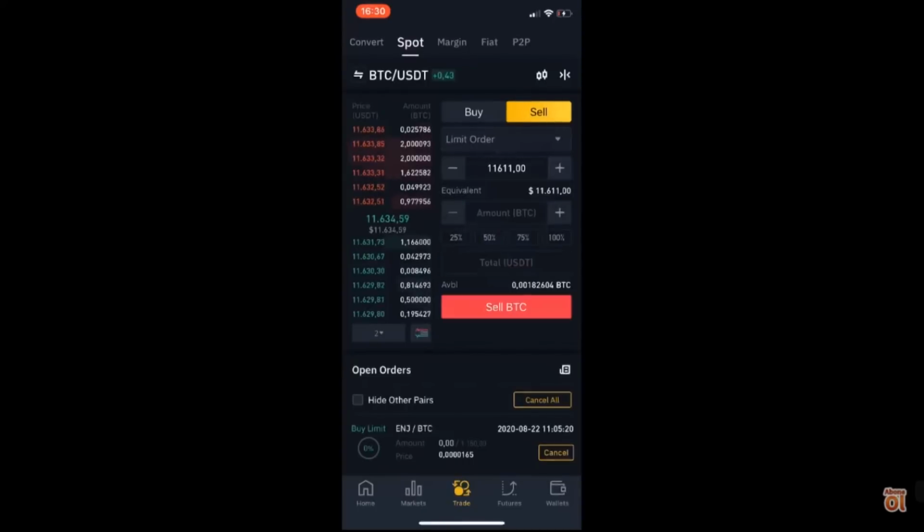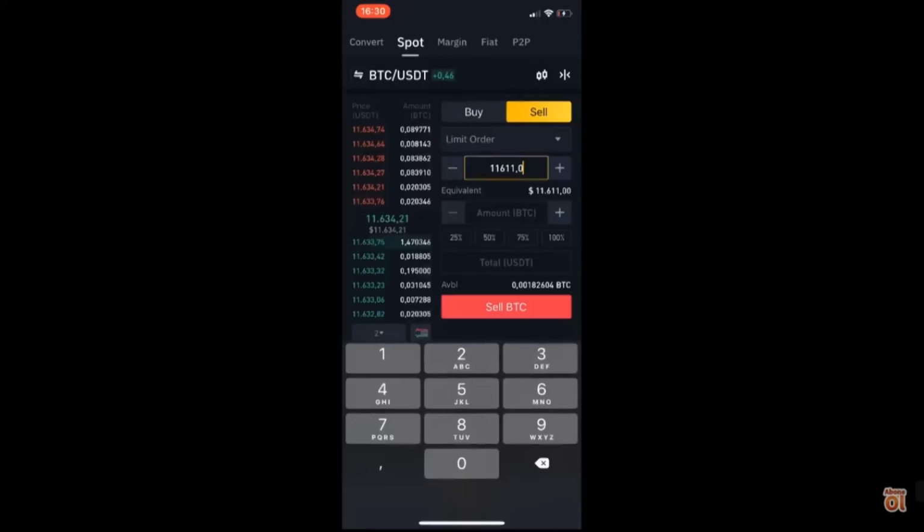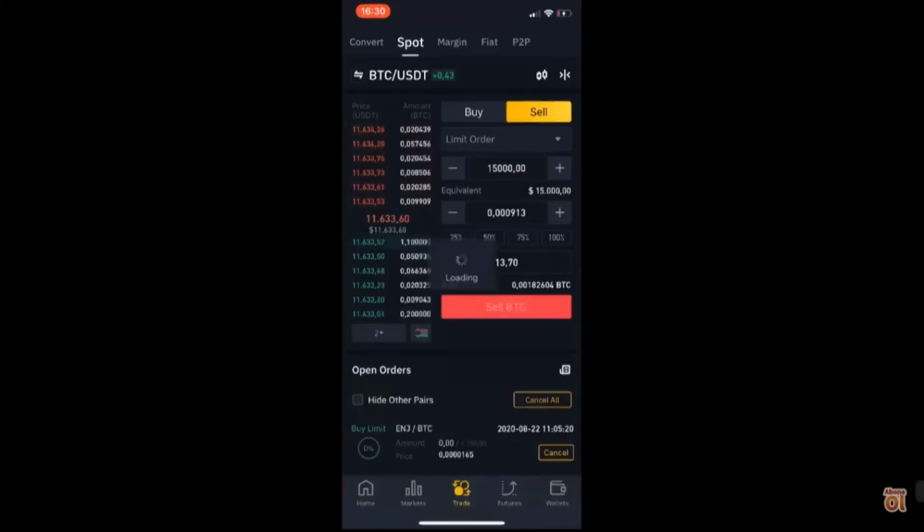But limit order. For example, you think Bitcoin price will go up and you want to get profit from this. So I'm writing here $15,000. If I click sell, my order is here, as you see. If the price comes to $15,000, my order will execute. Okay, limit order is this. And then I just click cancel.